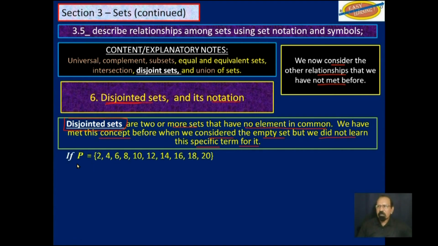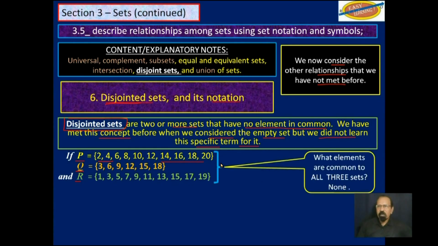For example, if the set P has these elements, which are the even numbers from 1 to 20 inclusive, and the set Q has these elements, which are the multiples of 3 from 1 to 20, and the set R has these elements, an assortment of numbers from 1 to 20, then if you ask yourself, what elements are common to all three sets, all three?